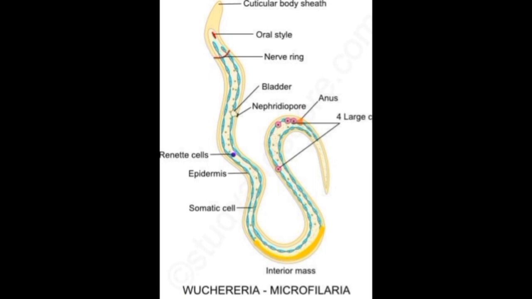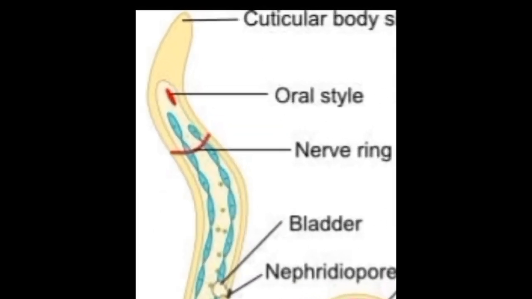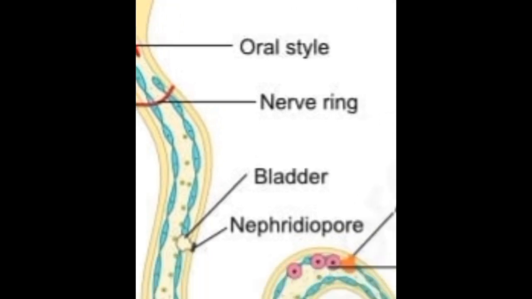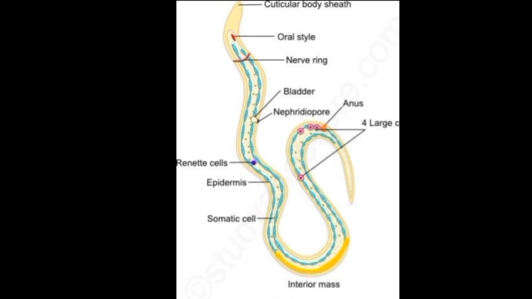There is the anterior V-spot, the renette cell, which contains the excretory pore. Then there is the posterior V-spot, the anus, which contains anal cells, where nuclei are absent in these parts. In the cephalic end, there is a nerve ring, and in the tail end there are four genital cells.